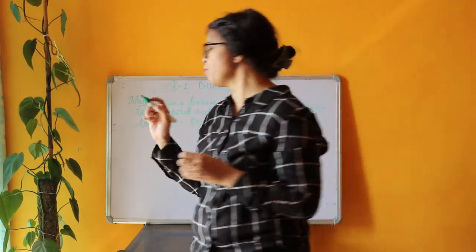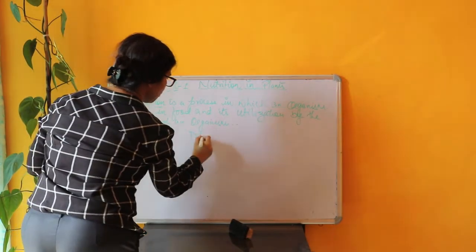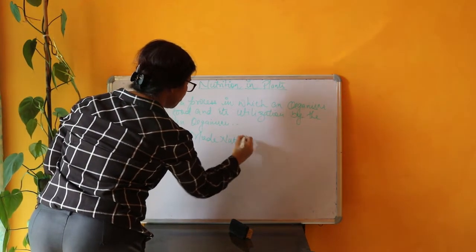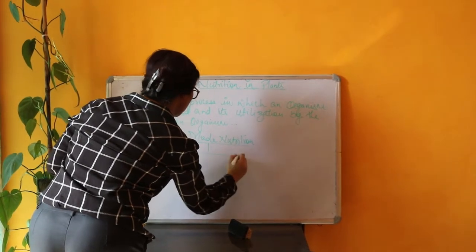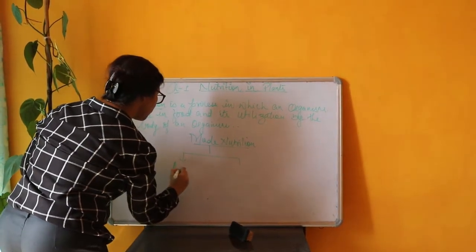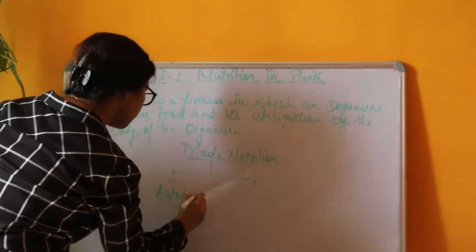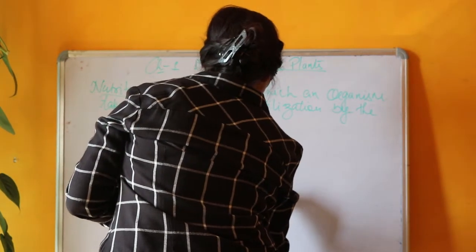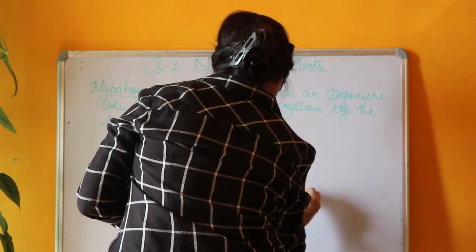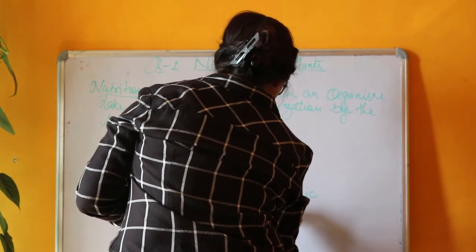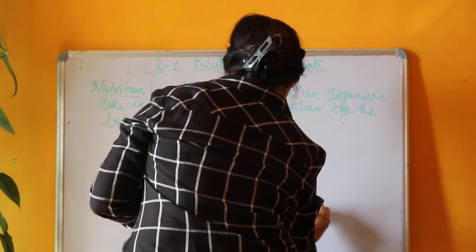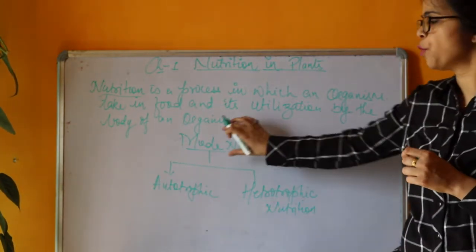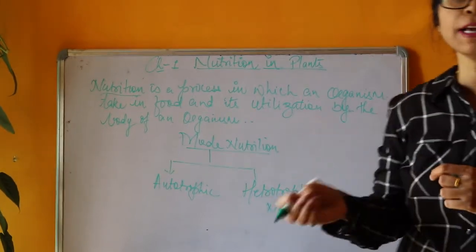The 2 modes of nutrition are, one is autotrophic and another one is heterotrophic. Autotrophic nutrition and heterotrophic nutrition. Mode means the method of obtaining or taking food.